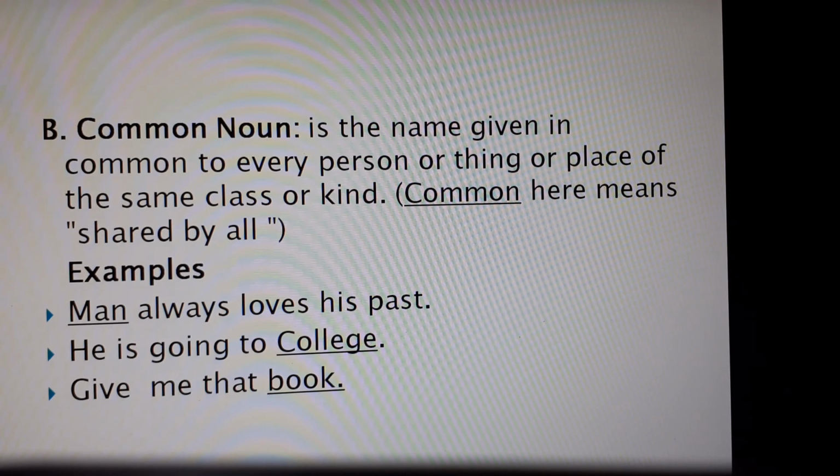You have a copy, that is also a common noun. And they can also be counted. That is, we can make the plural of these common nouns, singular and plural. For example, men, colleges, books, chairs, tables, etc.